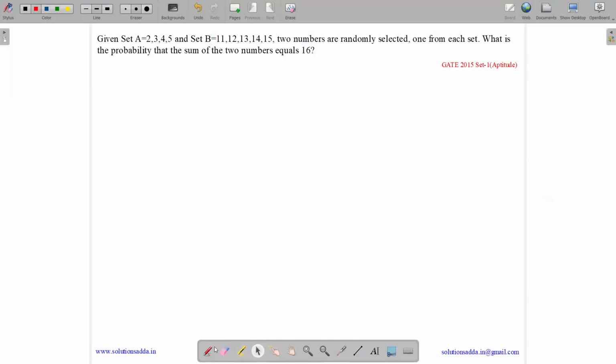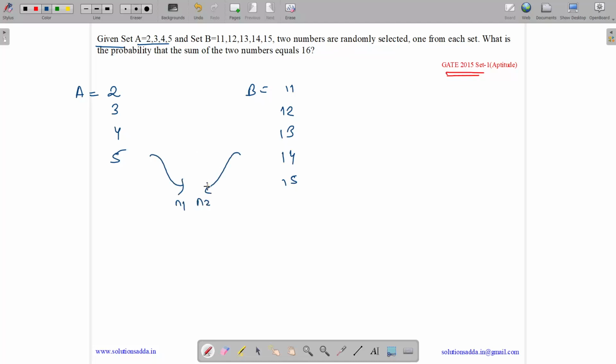This question belongs to Aptitude subject and was asked in GATE CSE 2015 Set 1. So the question states, given set A equals 2, 3, 4, 5. So set A has 2, 3, 4 and 5. And set B has 11, 12, 13, 14 and 15. Two numbers are randomly selected. So one is taken from set A and one is taken from set B, N1 and N2. What is the probability that the sum of the two numbers equals 16? So we have to find N1 and N2 such that their sum is 16.